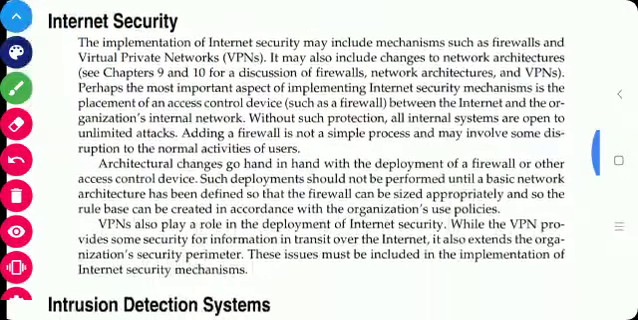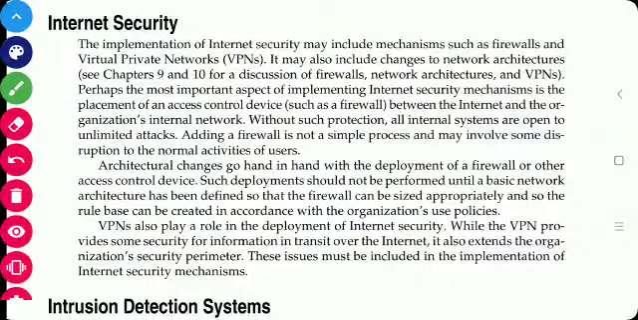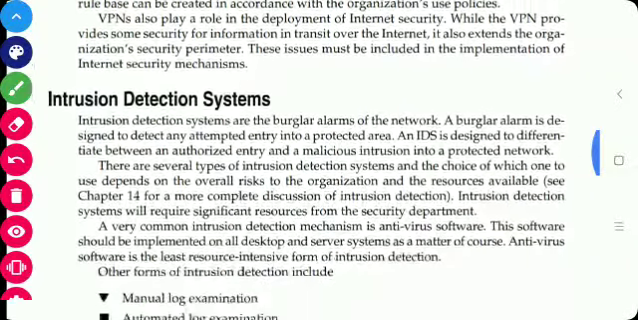Then internet security. Internet security is the most important part, because through the internet our organization can be hacked. So it is necessary to see which security mechanism should be implemented for the internet. So whether firewalls are installed into the network or not, whether virtual private networks are there or not. So it is necessary to check the internet security also.